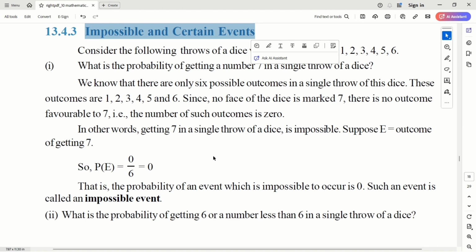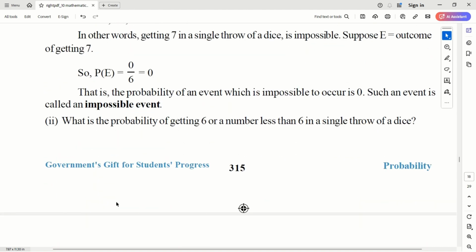So this is an impossible event. Getting a 7 in throwing a dice is always an impossible event. So this is the definition of an impossible event. The probability of an event which is impossible to occur is 0. Such an event is called an impossible event.